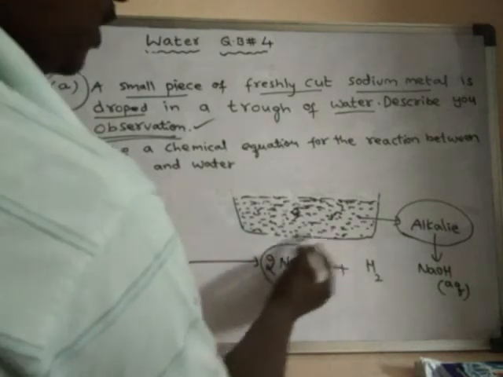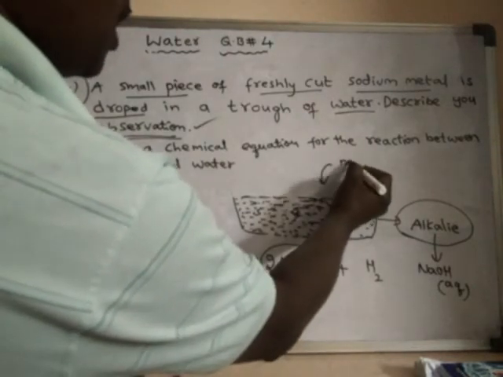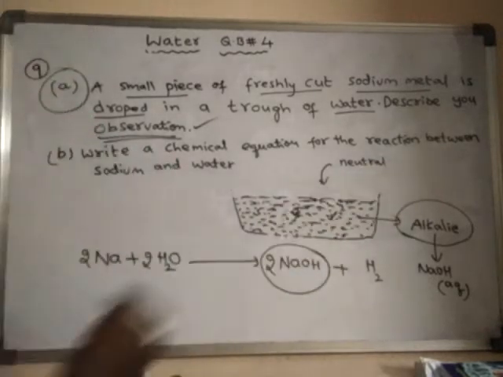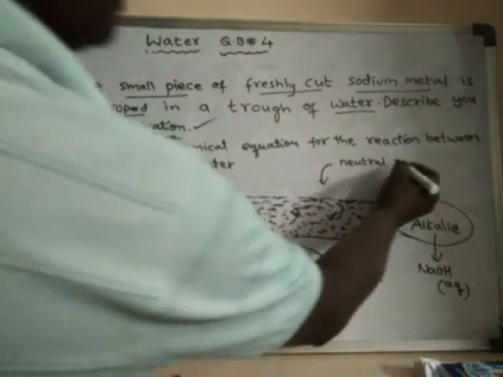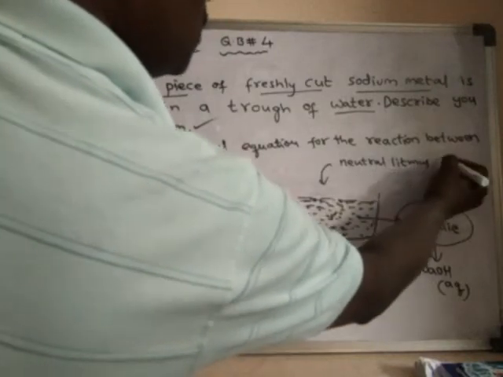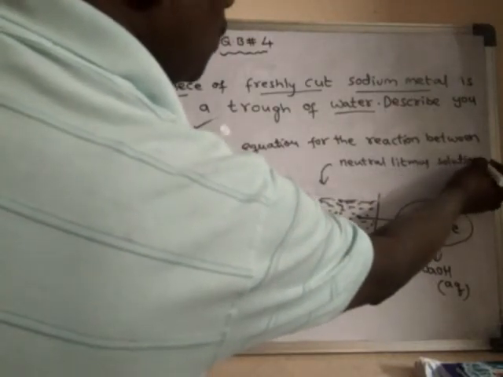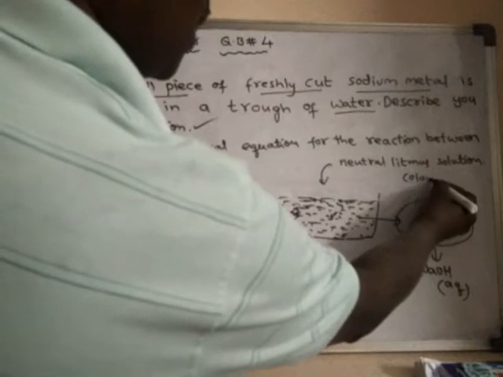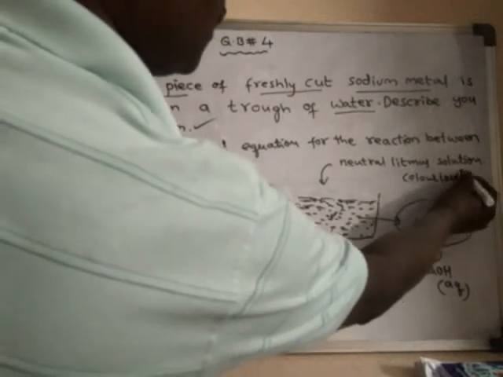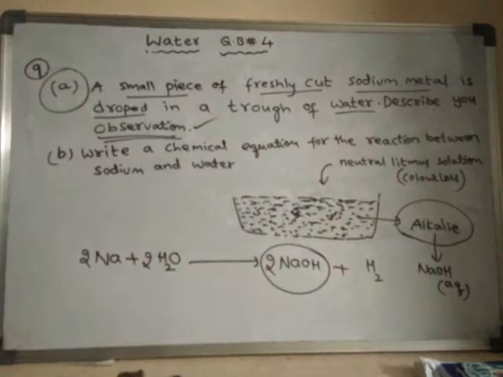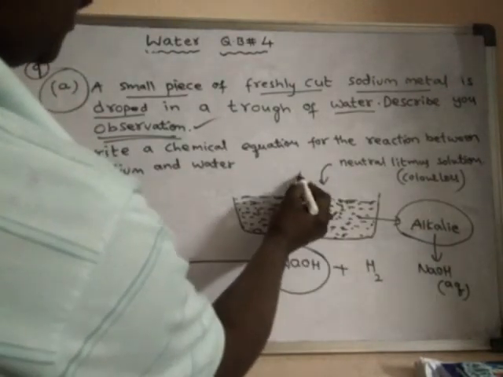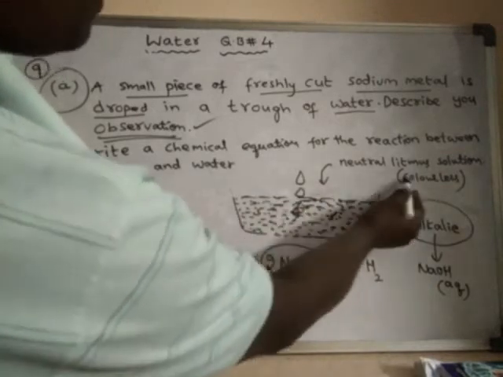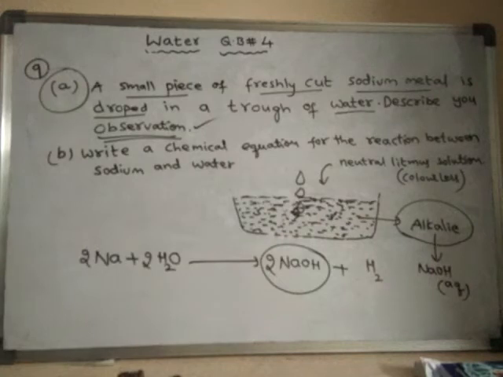So into this solution, if you add neutral litmus solution, what happens? See, neutral litmus solution is actually colorless. That means it does not contain any color. Like water, it appears like water. So upon addition of this neutral litmus solution into this water, what happens?